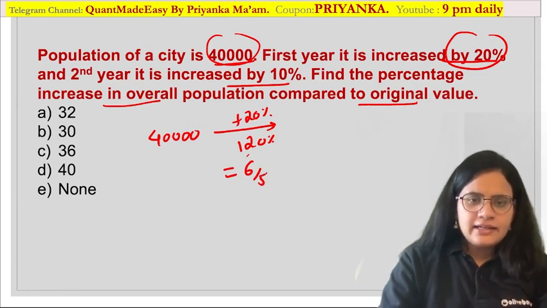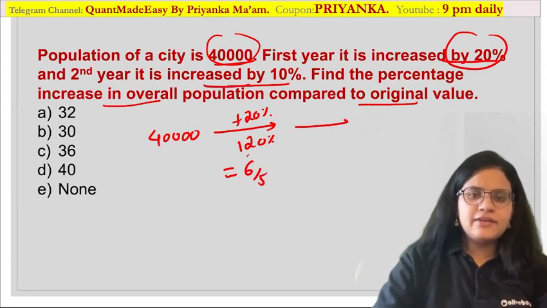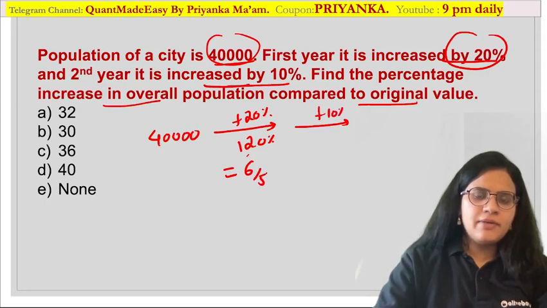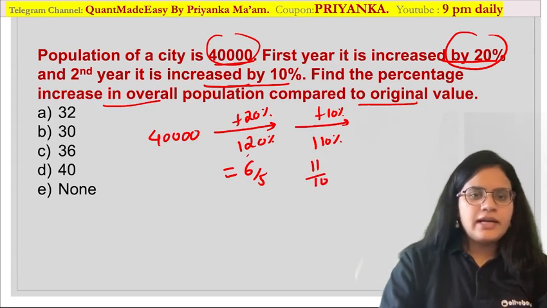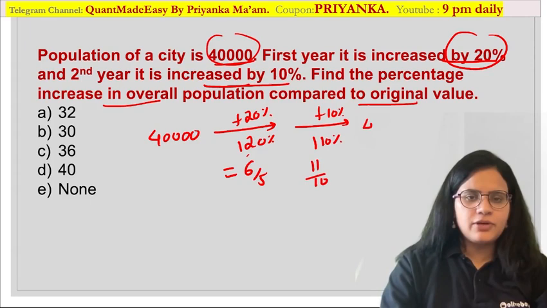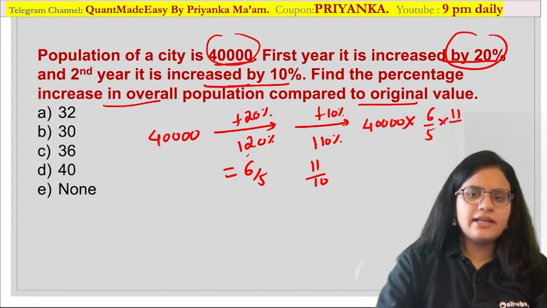Okay, and then it is increased by 10%. If it is increased by 10%, the multiplication factor will be 110%, or you can say 11 by 10 over here. Find the percentage increase in the overall population. So what would be the final population? 40,000 multiplied by both of the multiplication factors, that is 6 by 5 and 11 by 10.